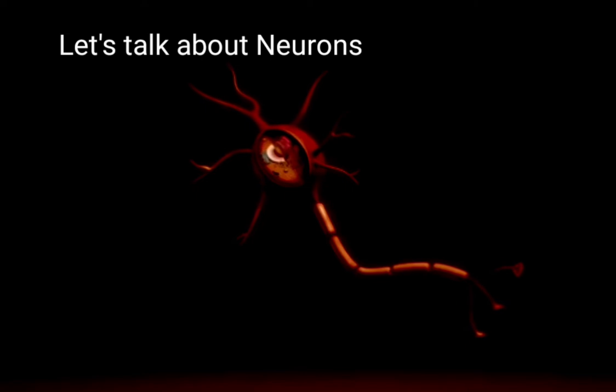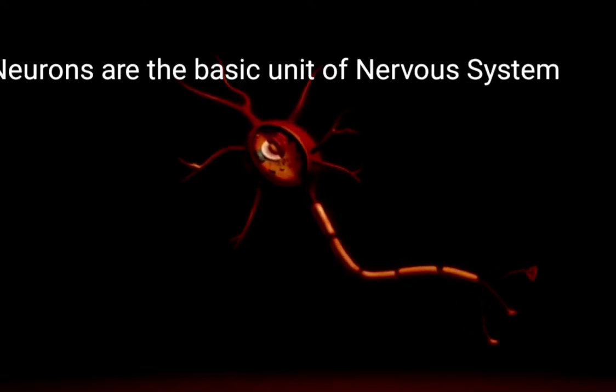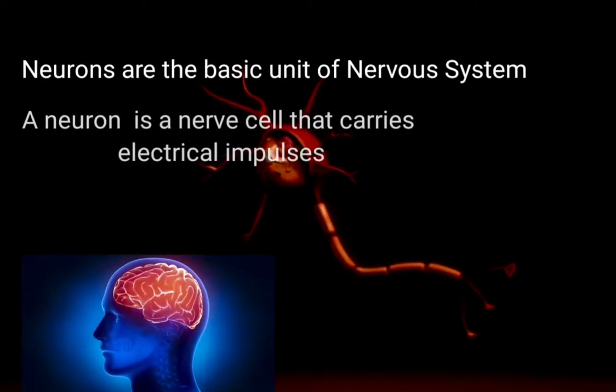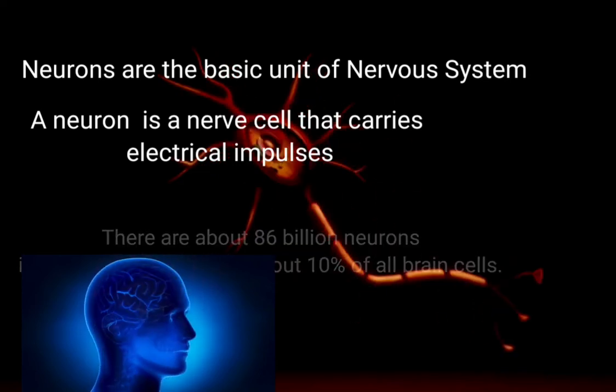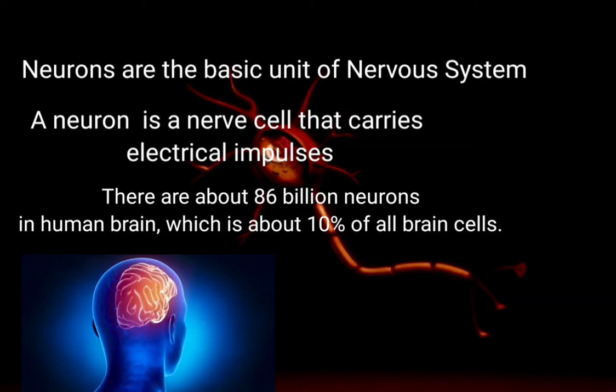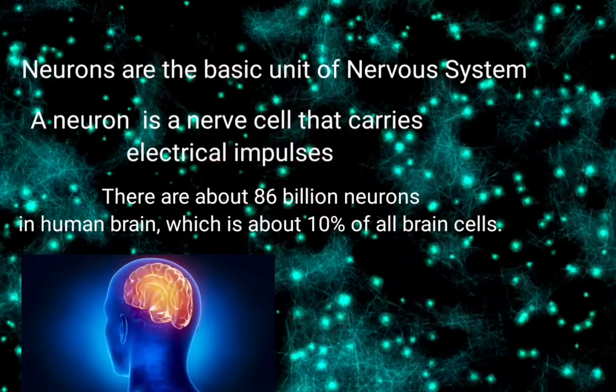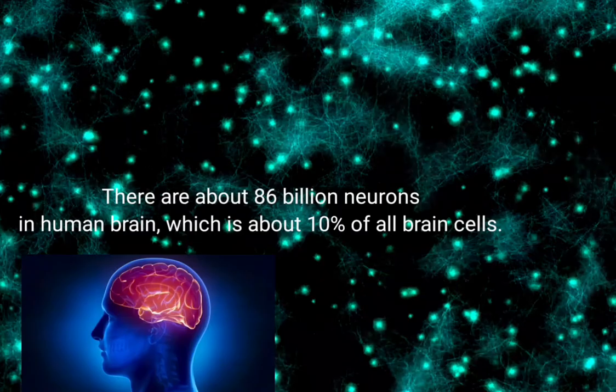Let's talk about neurons. The neurons are the basic unit of the nervous system. A neuron is a nerve cell that carries electrical impulses. There are about 86 billion neurons in the human brain, which is about 10% of all brain cells.